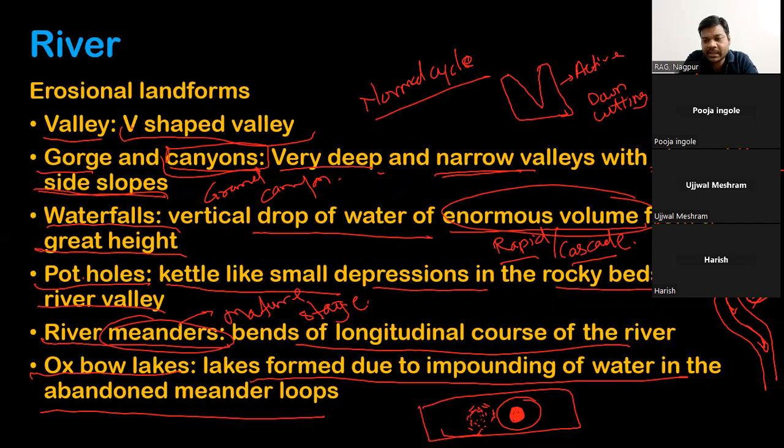The river starts flowing in a straight course like this. When the river flows straight, this portion of the meander gets cut off from the main valley.